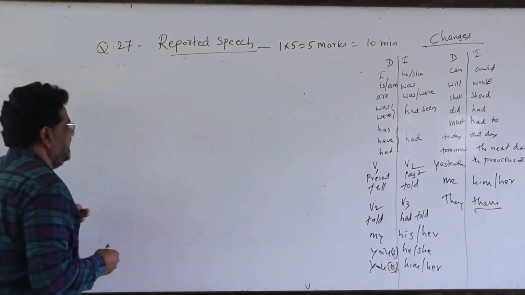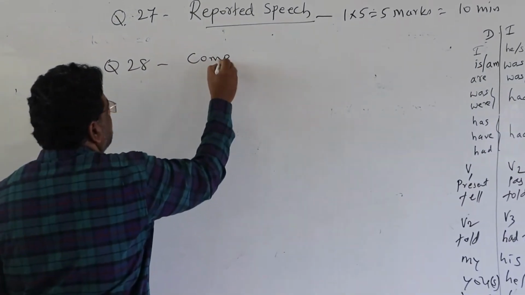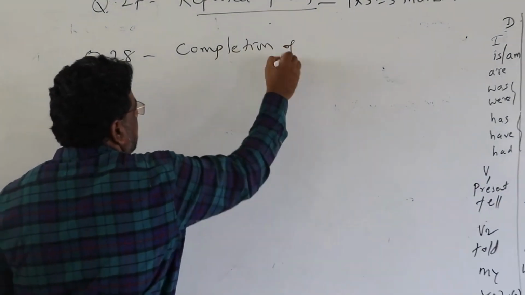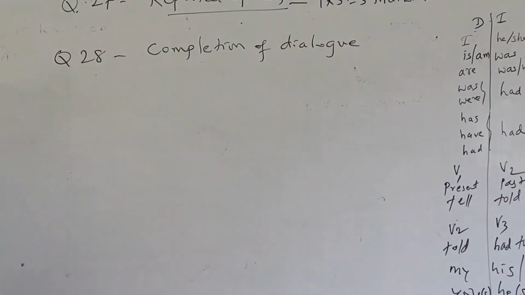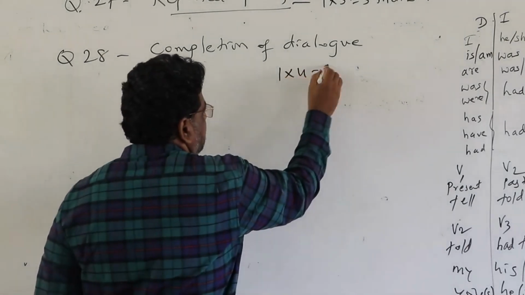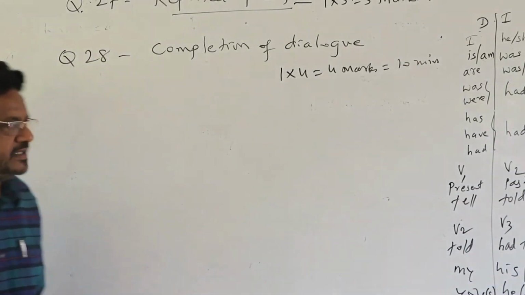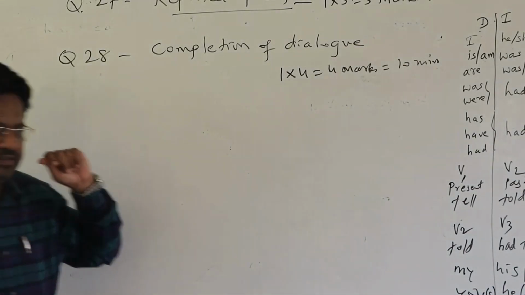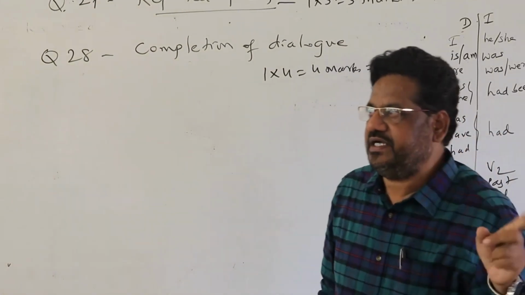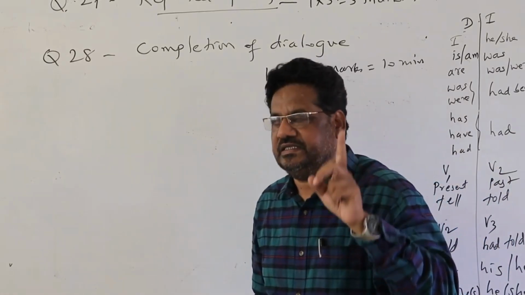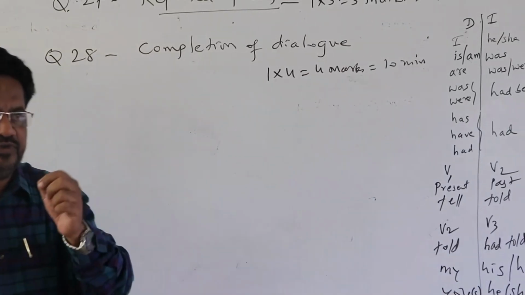Question number 28: completion of dialogue. It carries 4 marks and you have to answer it in 10 minutes. Okay? Now how should this be answered? Before answering this question, you must be very well acquainted with the PUC first year expressions and functions.